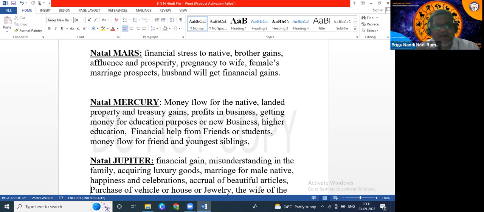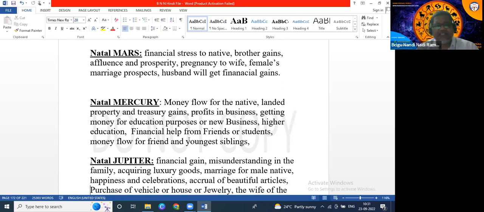Mercury is your knowledge and talent, so with your talent you will earn money. That is why the native will have money flow and landed properties. Mercury is land, so whenever Venus aspects Mercury, that month the native will be able to purchase land, because he will get money that month, since Venus is money. So money will come for the purchase of land.